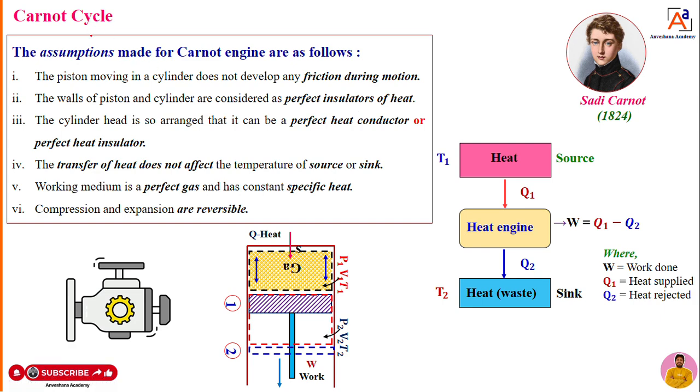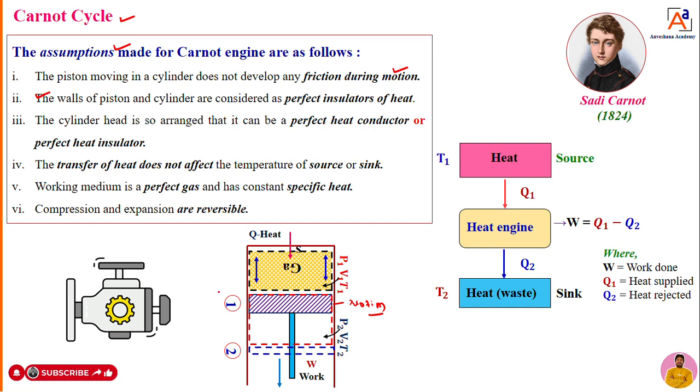Next topic, Carnot cycle. Once again I will discuss the assumptions made for a Carnot engine. The first assumption is that the piston moving in a cylinder doesn't have any friction. He considered an engine where the friction between piston and cylinder is zero. That means there is no friction between piston and cylinder. That is the first assumption.